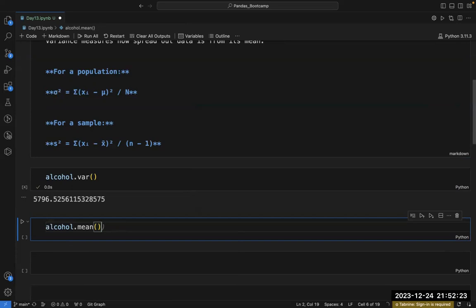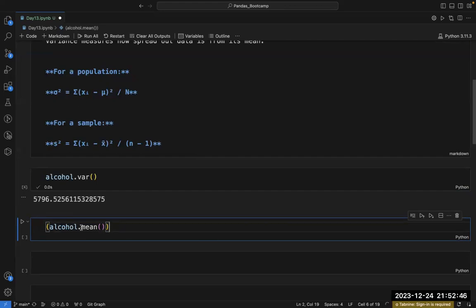After that, what is the second thing that I need to calculate? After calculating the mean, I have to subtract that mean from the values of the alcohol series.